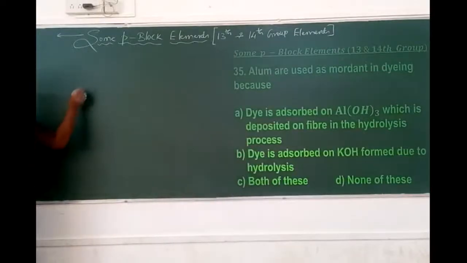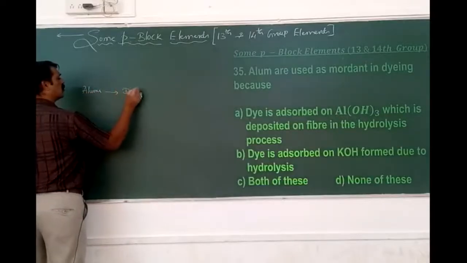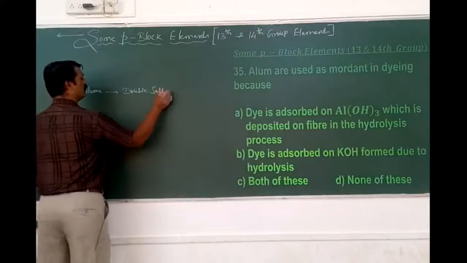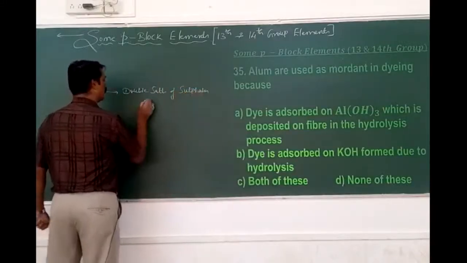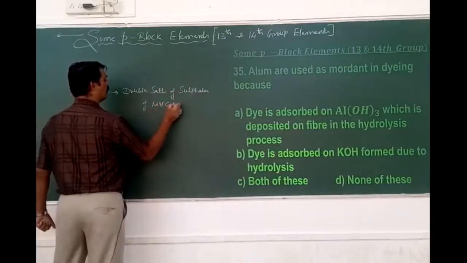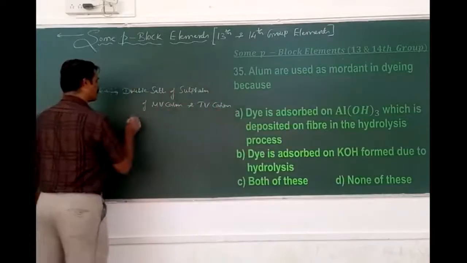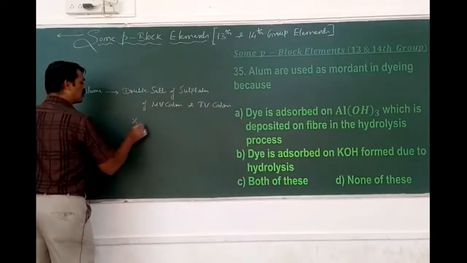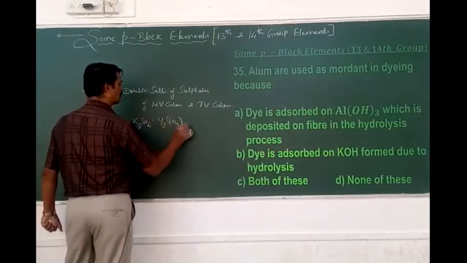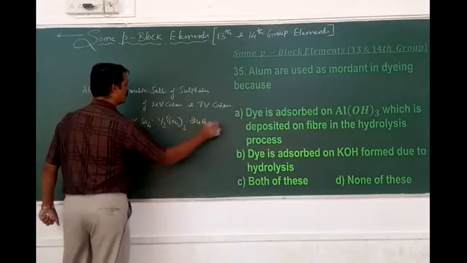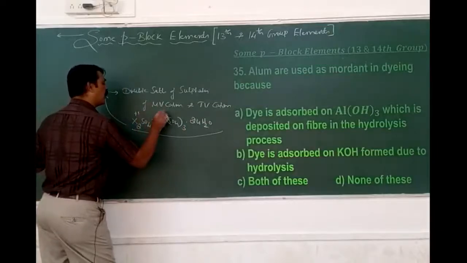First, what alums are: alums are double salts of sulfates of a monovalent cation and a trivalent cation. That is X2SO4, Y2(SO4)3 with 24 H2O. This is the formula of alum. Here X is monovalent and Y is trivalent.